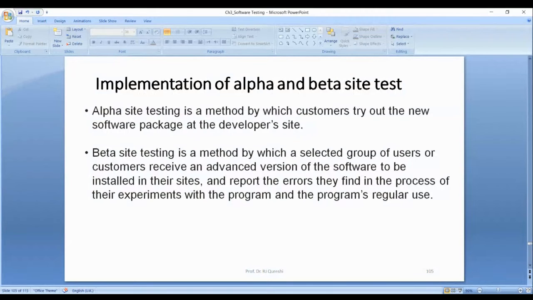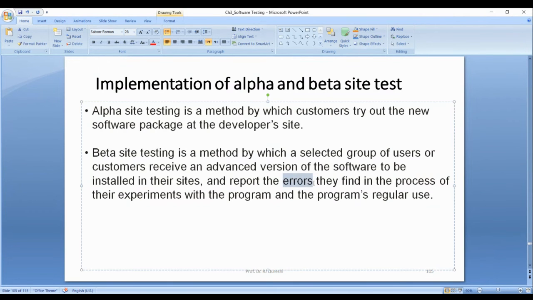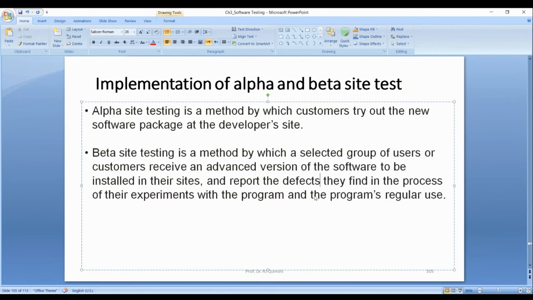So alpha side, customers try out the new software package at the developer side. Beta testing, a selected group of users, customer receives an advanced version of the software to be installed in their site and report defects, not errors. Because customer will submit you a defects report after the beta.